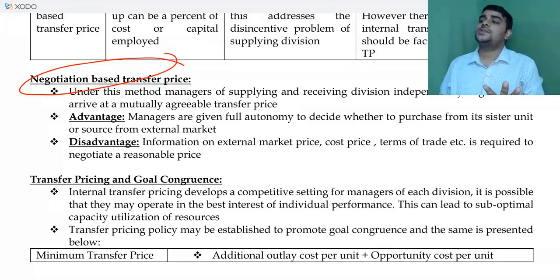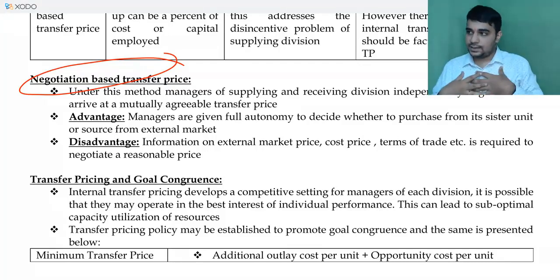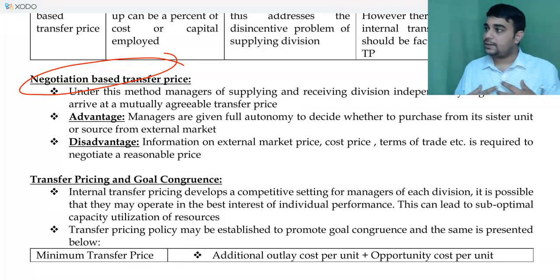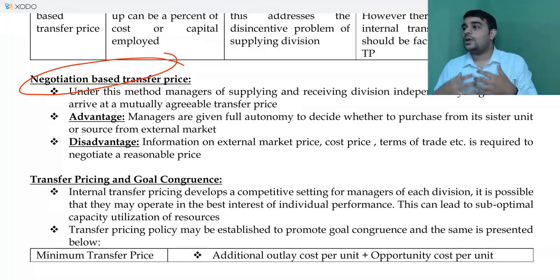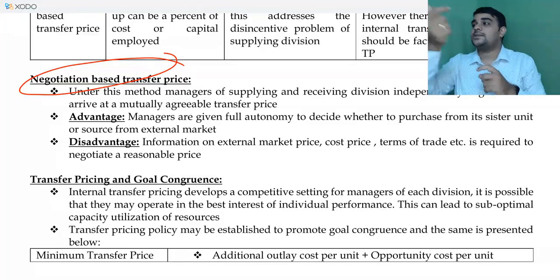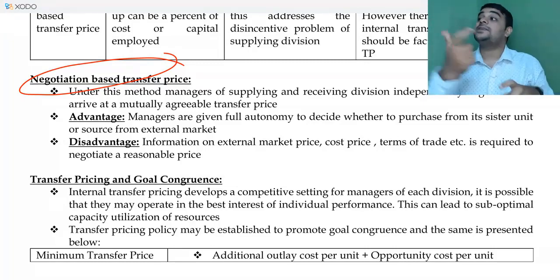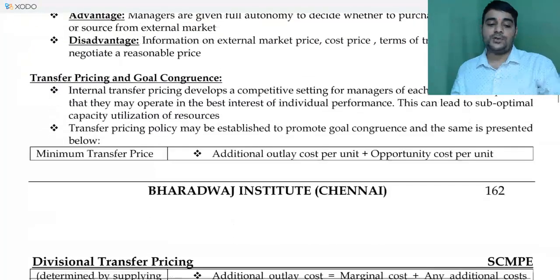This is also seen not only from a two divisions point of view. Let's assume there is only one company. If I am the owner, my personal interest and the company's interest are the same. If I am the owner and I tell someone else to manage my business, there is something which happens called the agency problem. The agency problem is, the company wants to maximize profit, but this person wants to maximize sales. Why? Because his profits are dependent on maximum sales. So that's again a conflict. You will have to resolve the conflict. The conflict will be resolved if you keep this.